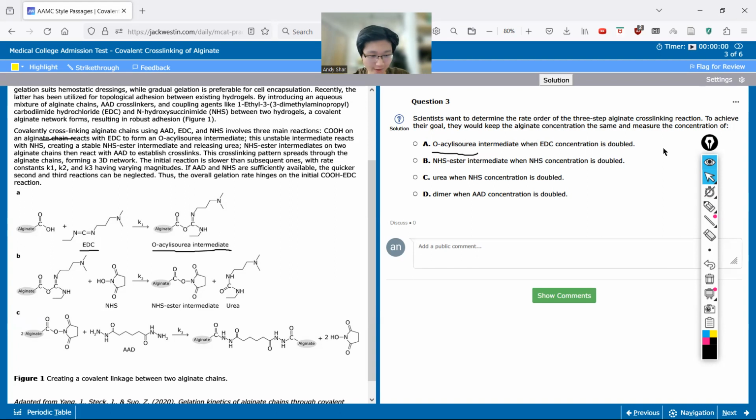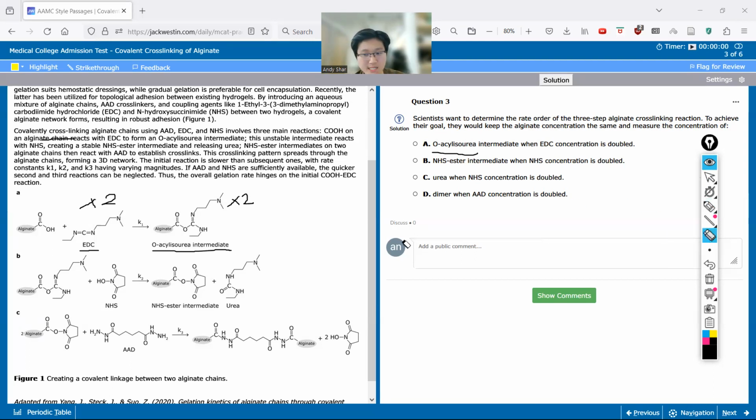What would be the rate order? The rate order would just be 1, because if this goes up by ×2 and this goes up by ×2, it's a one-to-one relationship. If this doubles, this also doubles.